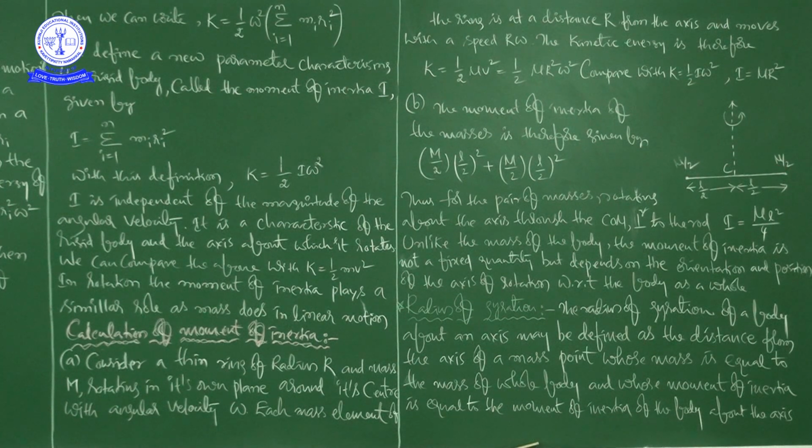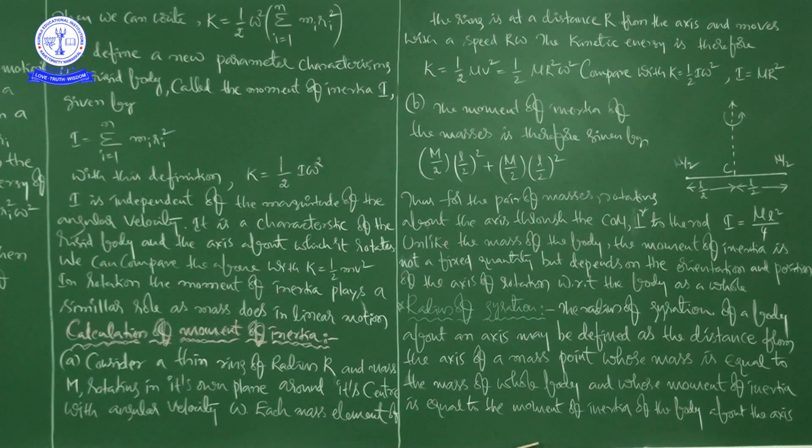And the mass of the whole system is obviously m only, and because of the thin light rod we are neglecting the mass of it. This is the axis which is passing through the center of the rod, and automatically it is L by 2 and L by 2, where L is the length of the rod. Okay, so this is our next example to discuss moment of inertia, right? And this rod is a rigid one, right?